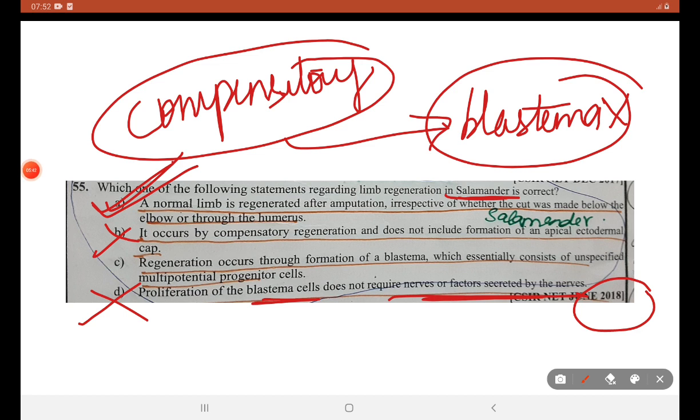Salamander is associated with scar-free wound healing. Compensatory regeneration of liver is also associated with scar-free healing, although scars can occur in the liver in cases of fatty liver or other conditions where the liver is damaged. So in compensatory regeneration, blastema formation does not occur, and the salamander undergoes a scar-free wound healing mechanism. So it is not that much associated with blastema. The correct answer is A.